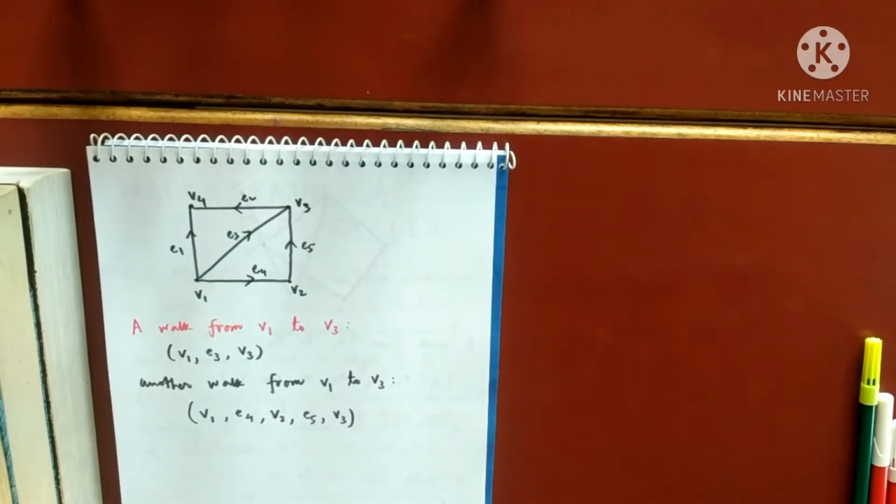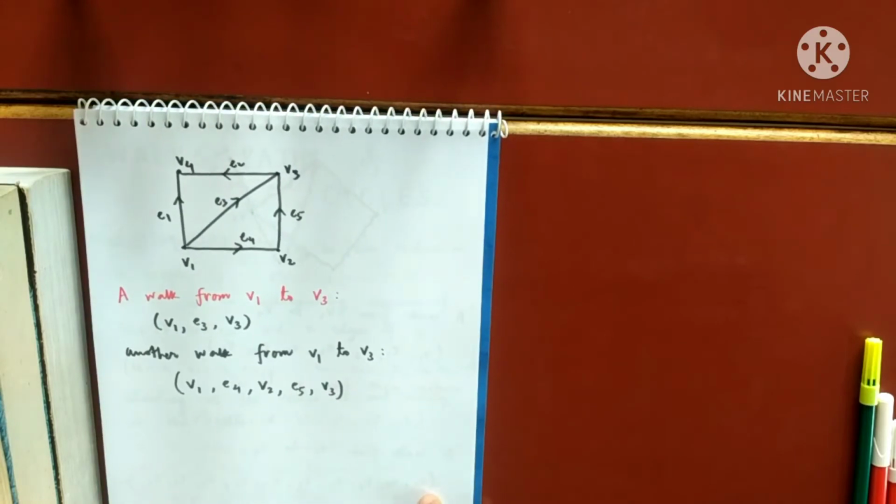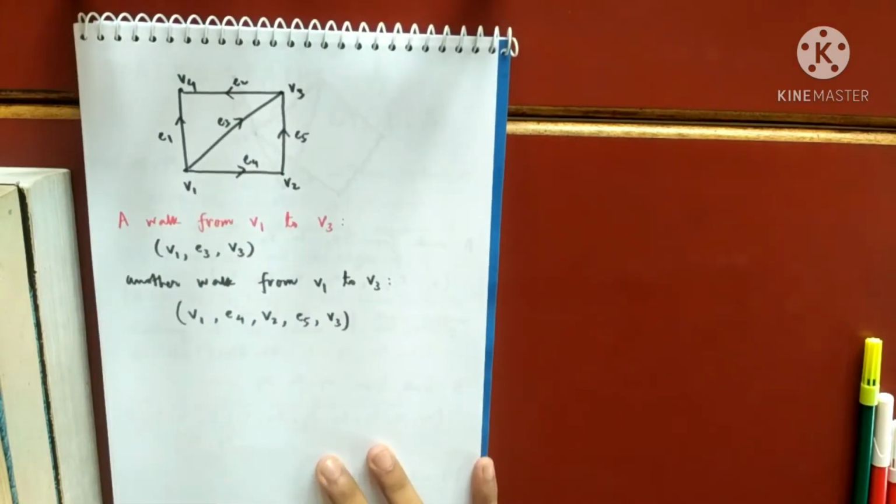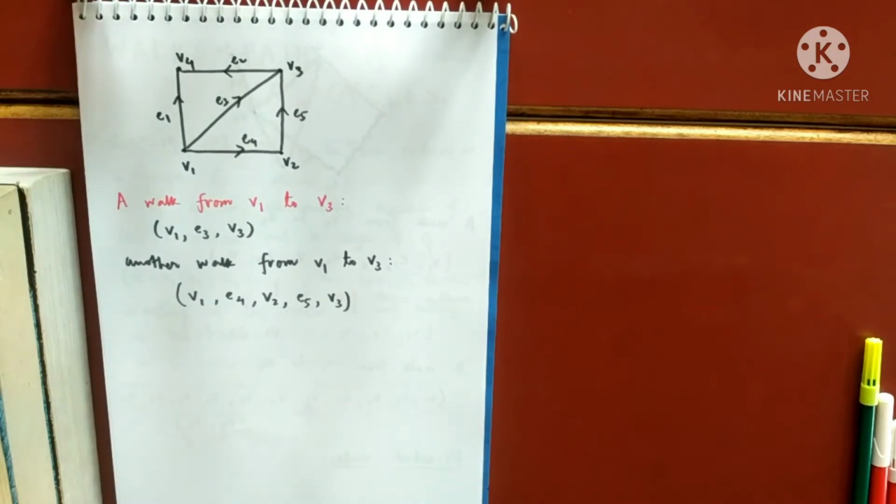In the last class, I was talking about what you mean by a walk, right? A walk is nothing but an alternating sequence of vertices and edges starting from some vertex and ending at some other vertex, or maybe the same vertex at times. I had already given you an example. Let me give you another example of a walk, so that will clear things.